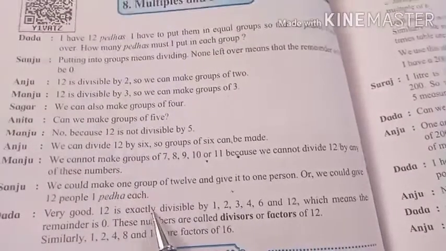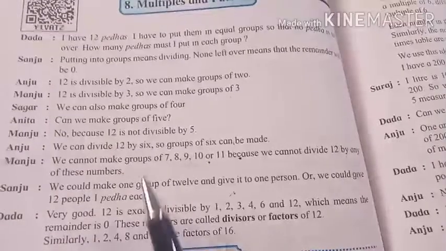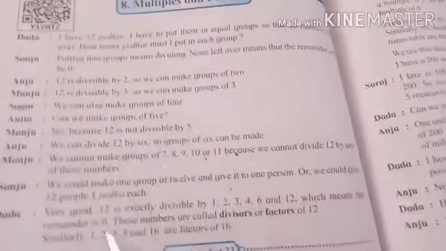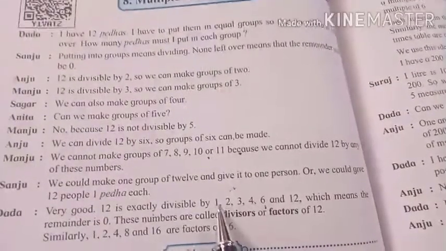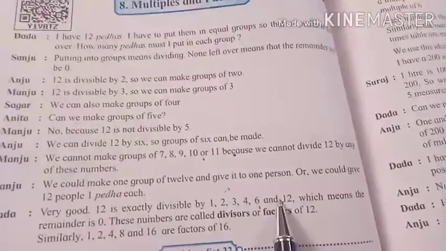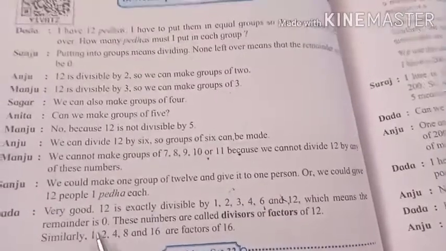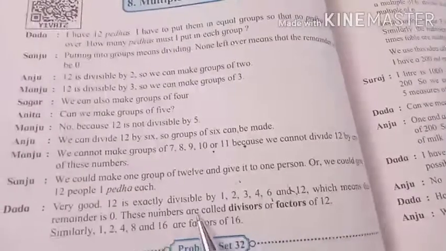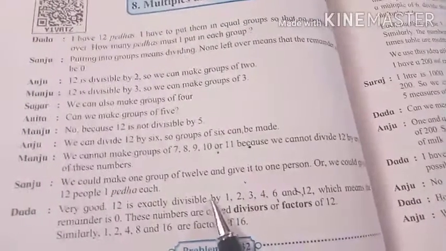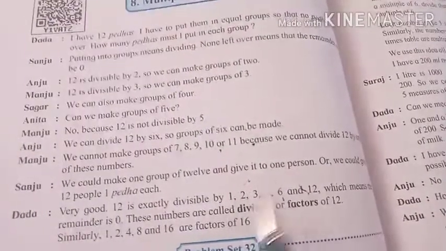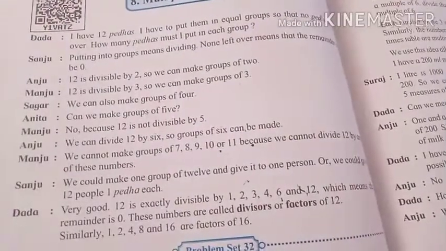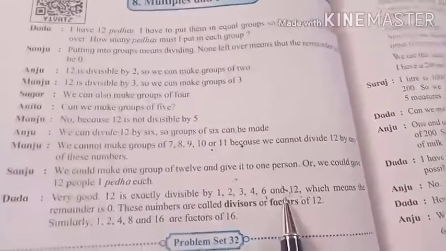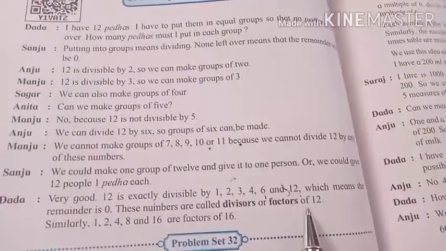12 is exactly divisible by 2, 3, 4, 6, 1 and 12, which means the remainder is 0. These numbers are called divisors or factors of 12. Which numbers? 1, 2, 3, 4, 6 and 12. These numbers are factors of 12.